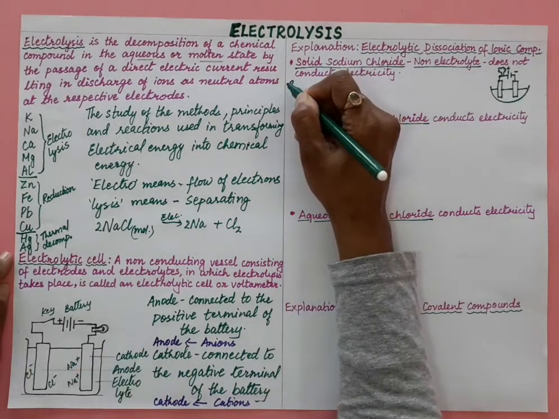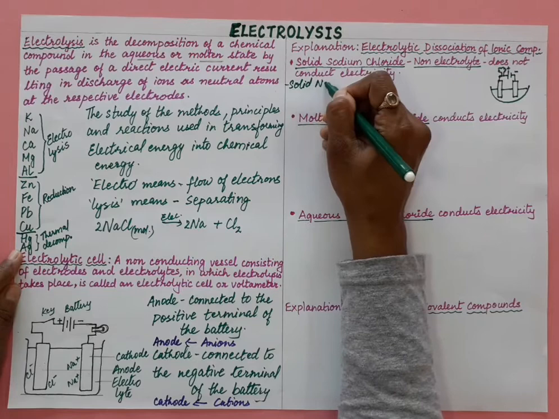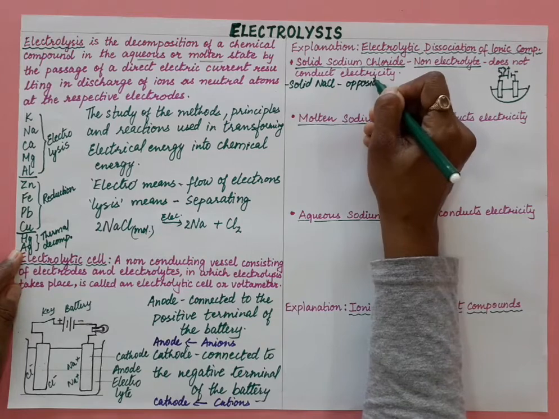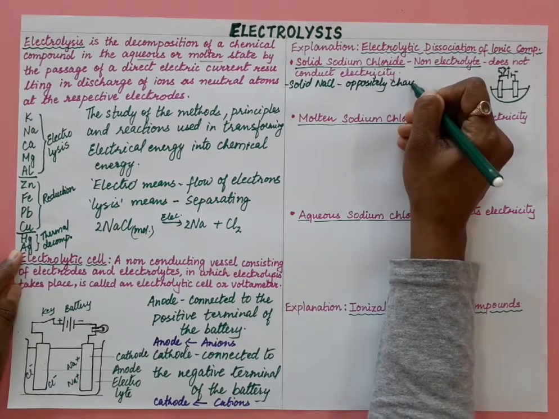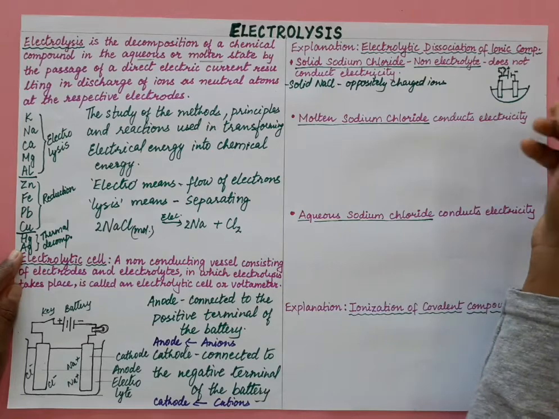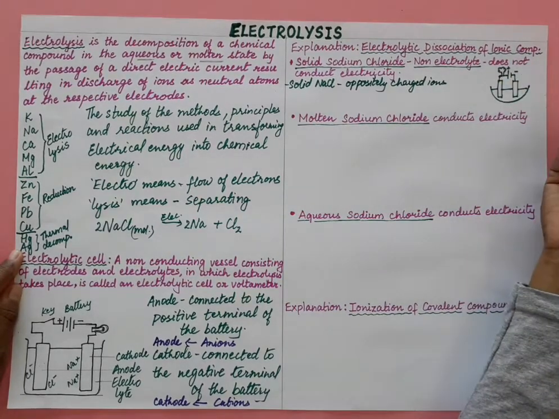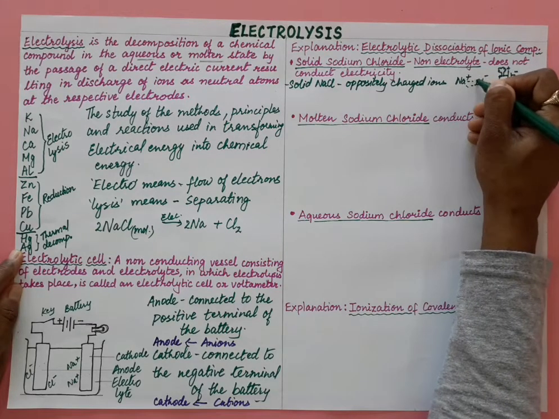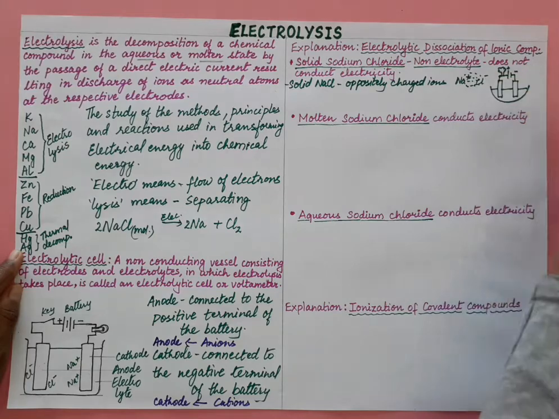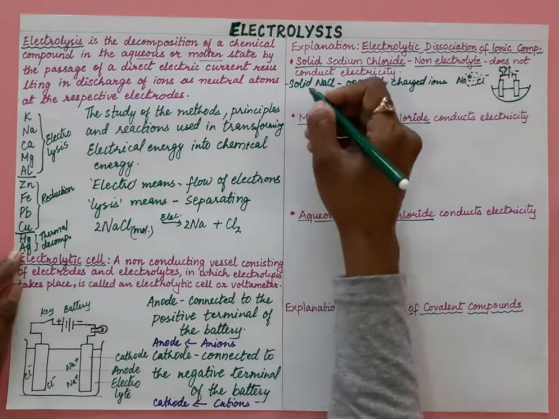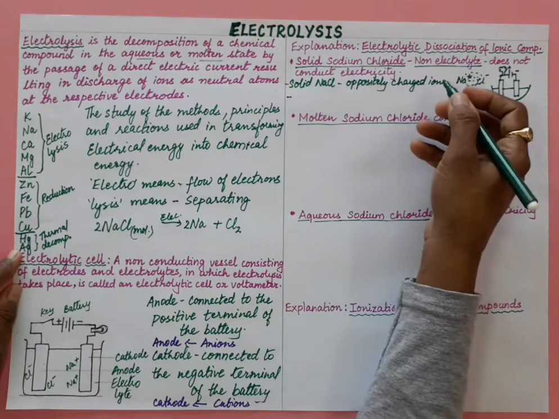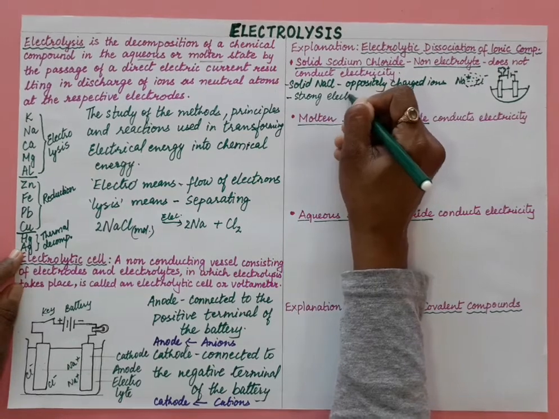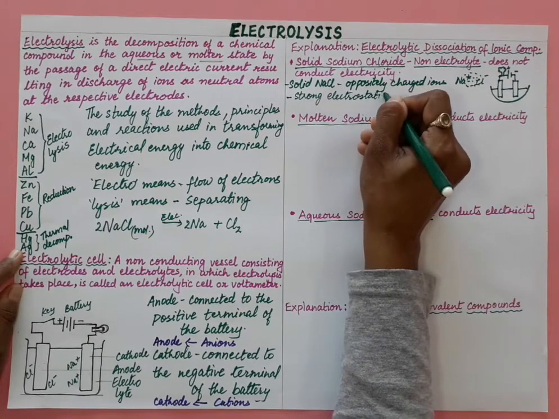We say that solid NaCl, solid sodium chloride, has oppositely charged ions. For example, here we have sodium and chloride ions. We have to visualize this sodium chloride, in which oppositely charged ions are connected to each other. These ions are held together by a strong electrostatic force of attraction.